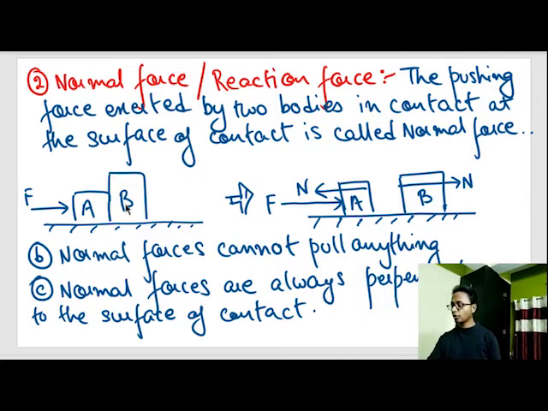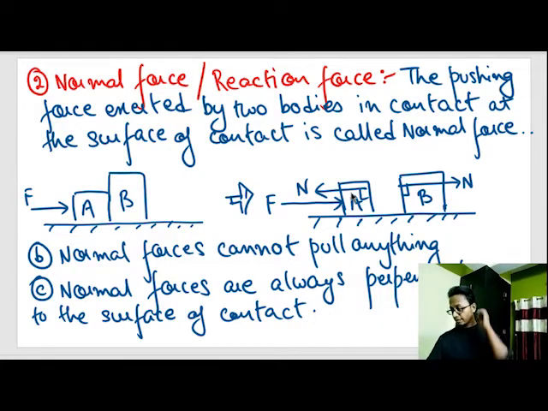Now see this normal force out here. The angle made by this normal force and this surface is 90 degrees. That is the meaning of perpendicular to the surface of contact. Similarly, the angle made by this surface and this force is equal to 90 degrees.